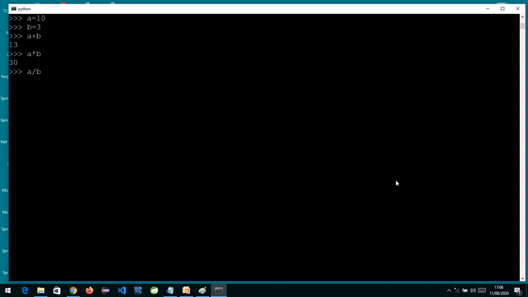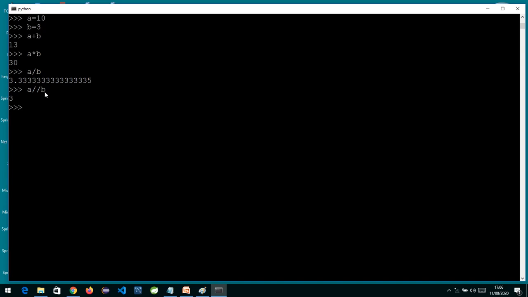The quotient, but the quotient will have a fraction part also, that is decimal. So a single slash gives you the whole division, that is the whole number along with the fraction part. If I use double slash, it will give me only the whole part, that is 3, and the fraction will be truncated.